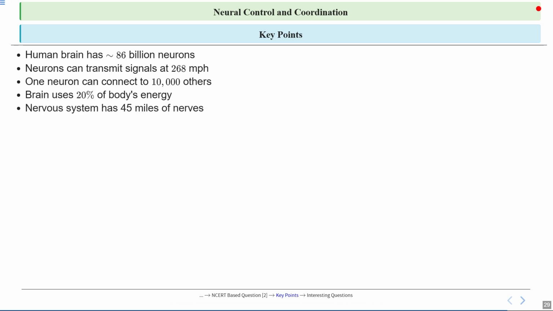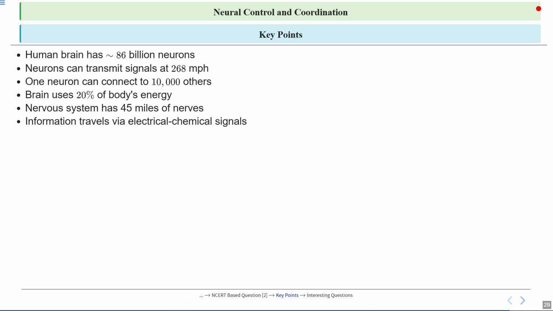Next fact that we have is the nervous system has about 45 miles of nerves, which means that the total length of all the nerves in our bodies is as long as 45 miles. This vast network of nerves helps send messages quickly between the brain, spinal cord, and rest of the body, allowing us to think, move, feel, and respond to the environment. And this large length ensures efficient communication and coordination of all bodily functions, which is essential for survival and daily activities.